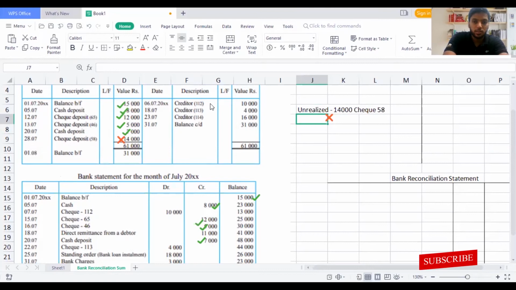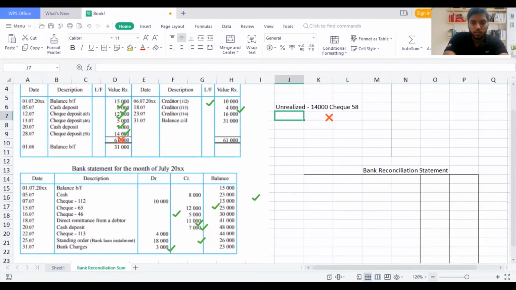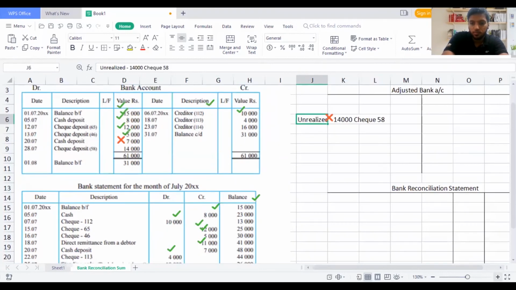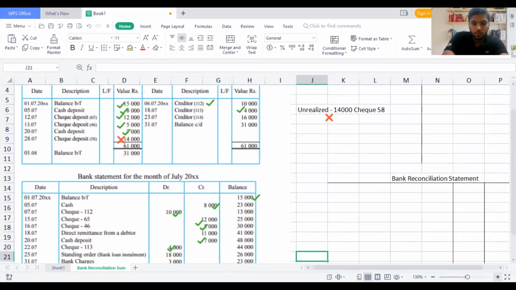We take our credit side 10,000 and compare with the debit side. This 10,000 is there, 4,000 is there, and 16,000 is there. Let me zoom out a bit. Oh man, everything is getting messed up. If I zoom out a bit, is it fine now? So no problem, you guys can still see it. Now this 7,000, this 18,000 and 3,000 is the only last thing.